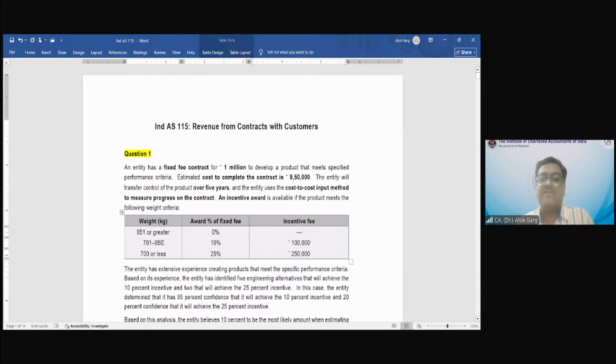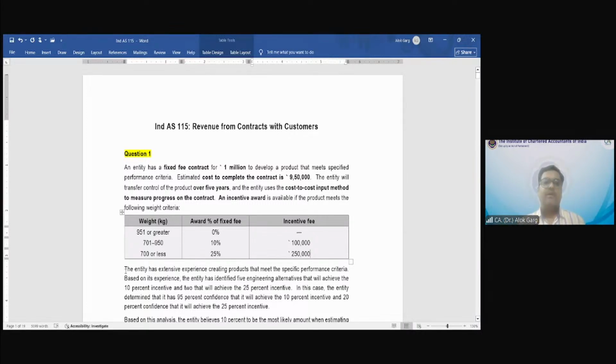If the weight is between 701 and 950, the company will get 10% of the fixed amount, which means an incentive of 1 lakh rupee. If the weight of the product is 700 or less, the company will get a variable consideration of 25% of 10 lakh, which is 2.5 lakh.